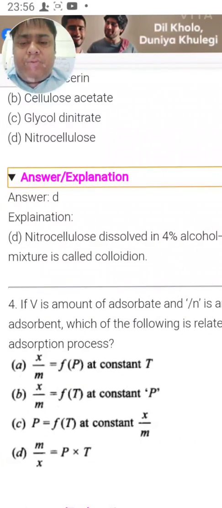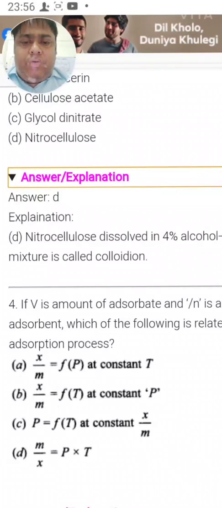In adsorption isotherm we have seen the fraction of the mass of adsorbate by the mass of adsorbent was directly proportional to pressure. See, x by m should be proportional to pressure. So A should be the right answer.